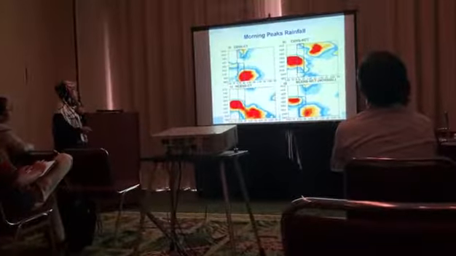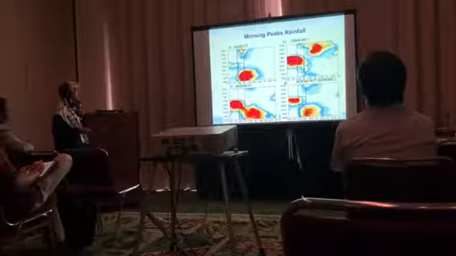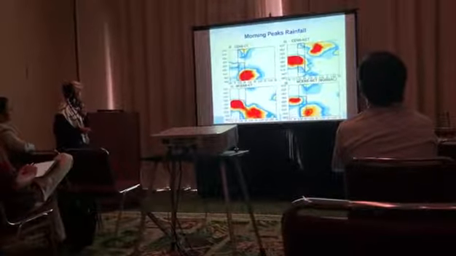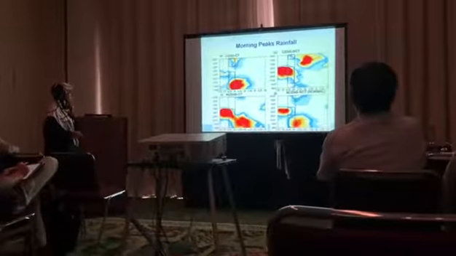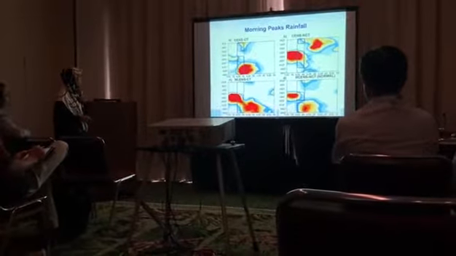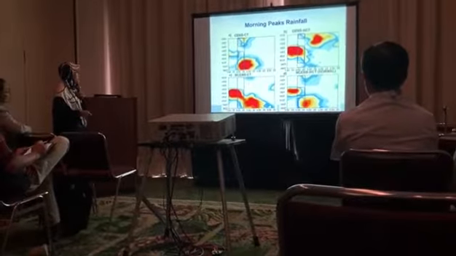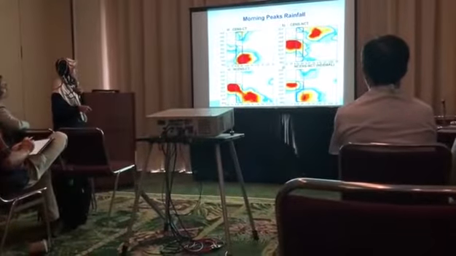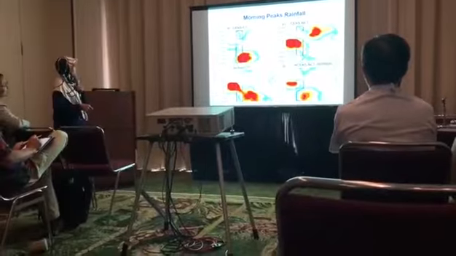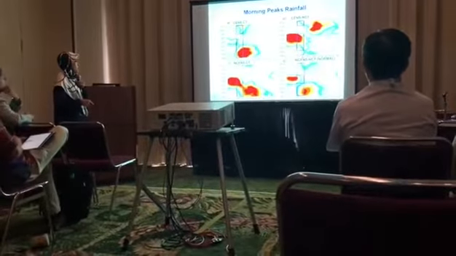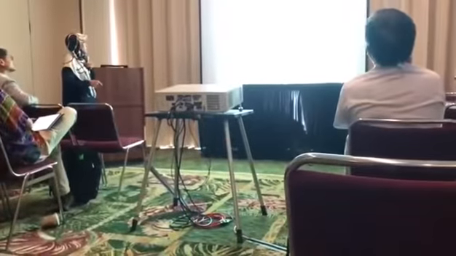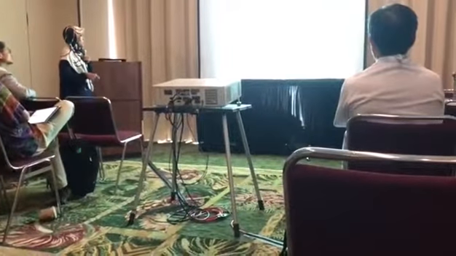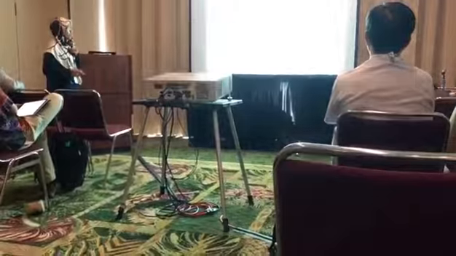And this is for the cold tongue independently. If it occurred, we see here that the late afternoon rainfall and the morning rainfall from ocean and from land interact, and it seems like it propagates from the land to the ocean, and the coastal region is influenced by the propagation. And this is for the normal condition.